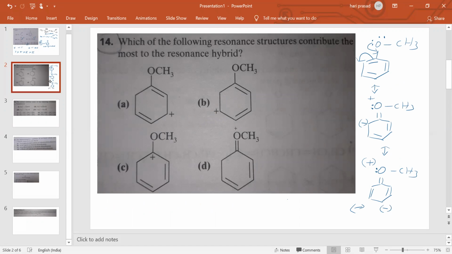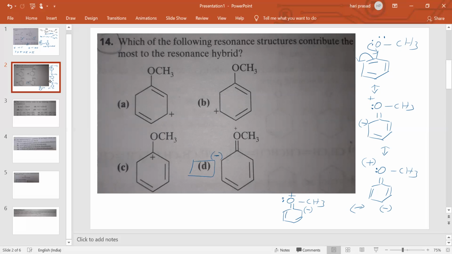Next resonance structure: OCH3, positive charge, and the negative charge here. Like this the possibility is there. Resonance structures will be like this. Therefore, for this one the negative charge is missing here.